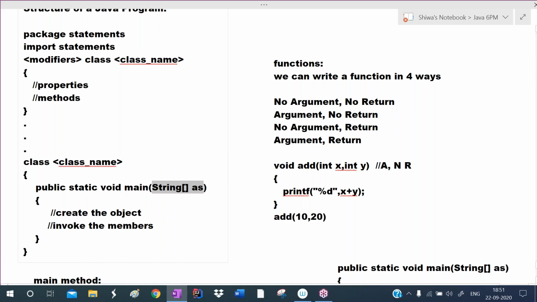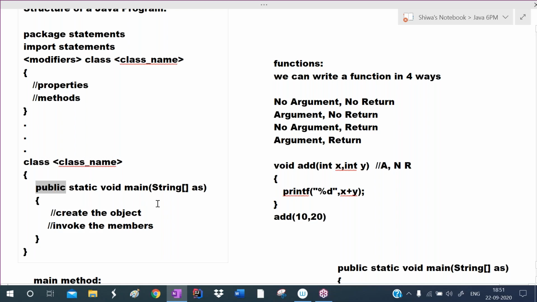From the MS-DOS command prompt, we can pass string values if required. For that, we are taking this string array as the argument. The return type is void, which means it cannot return any value. This main method must be public because it should be available outside of the class, from anywhere to the JVM. So the JVM calls the main method.